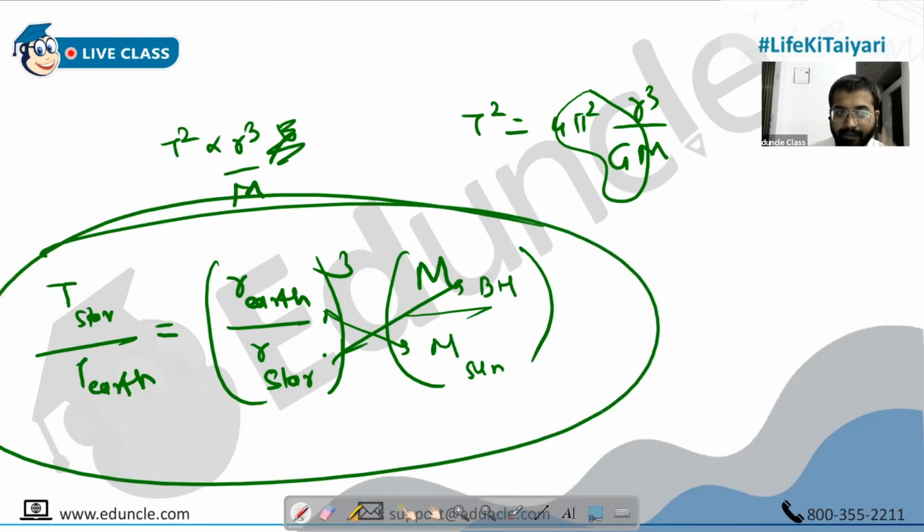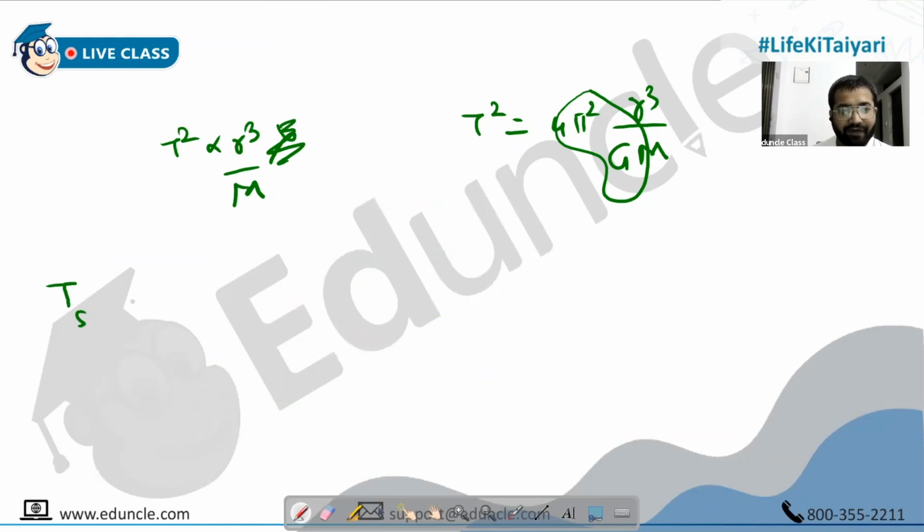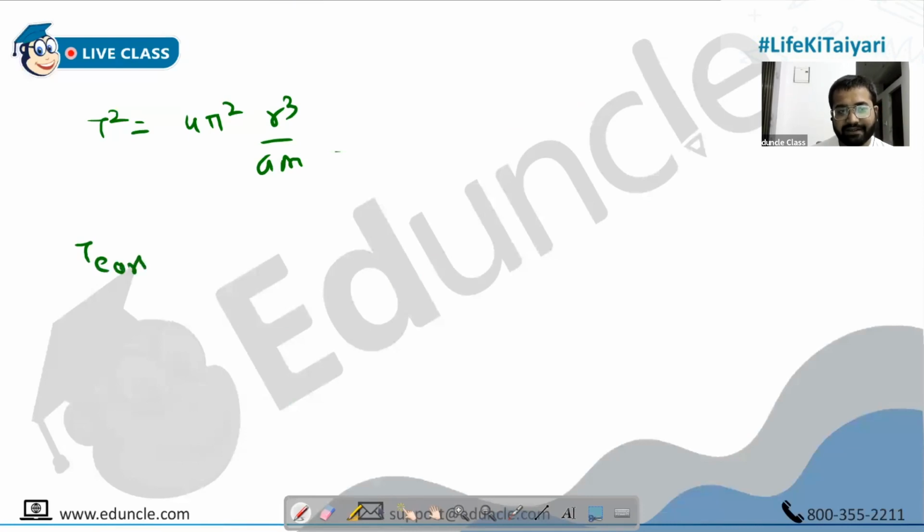Sure. Let's write it this way, one thing at a time. The T squared formula is 4 pi squared into R cubed upon GM. So what is the time period of Earth?